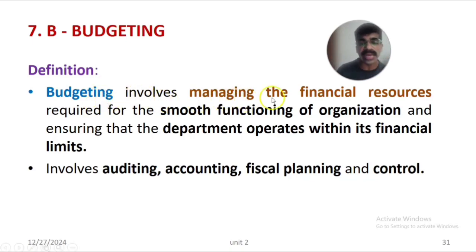It involves managing the financial resources of the organization, for man, money, material, required for the smooth functioning of the organization, and at the same time ensuring that the department operates within its financial limits. Every department has already set its budget for the particular financial year, and they have to function according to that.